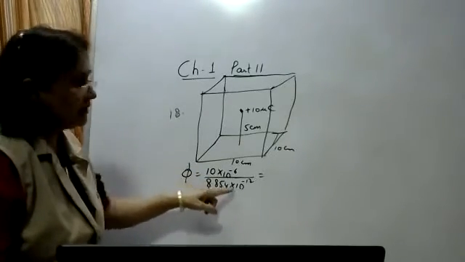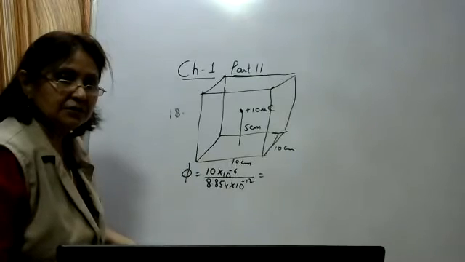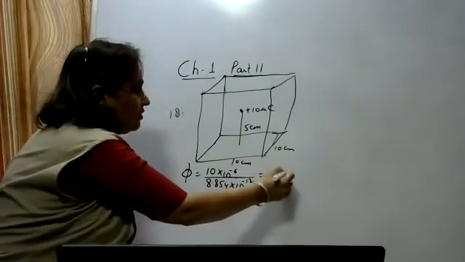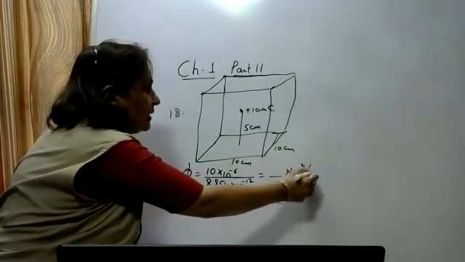So here you can calculate this total flux. Flux is Q upon epsilon naught, so you will get some value of flux in Newton meter square per coulomb.